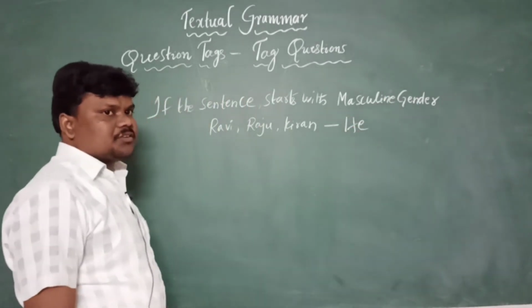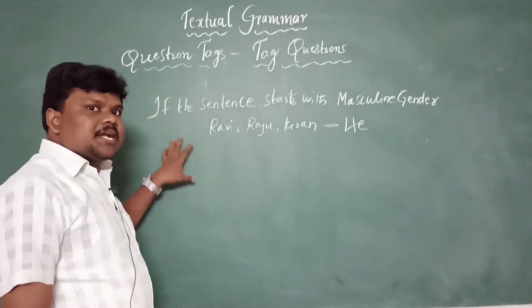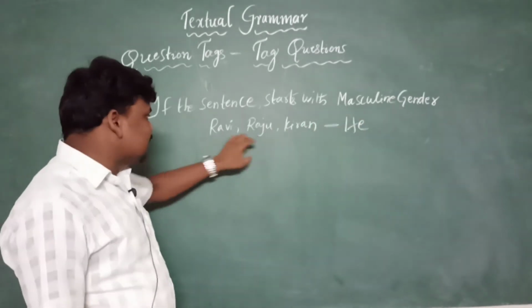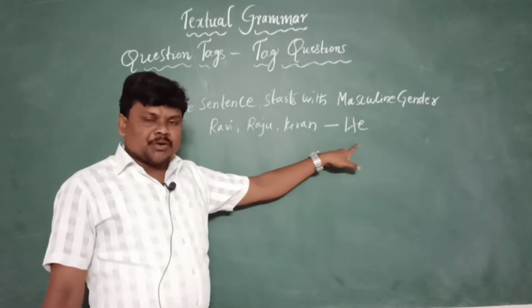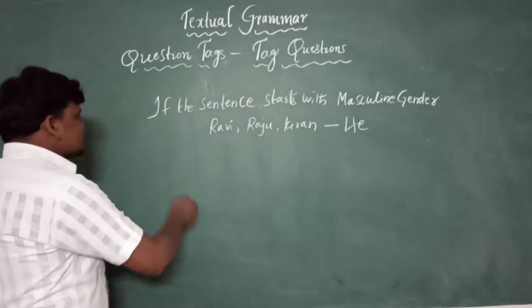First instruction. Well dears, if the statements came with a subject of masculine gender, like Ravi, Raju, Kiran, we need to change those names into pronoun while we are writing the question tag for the sentence, right?